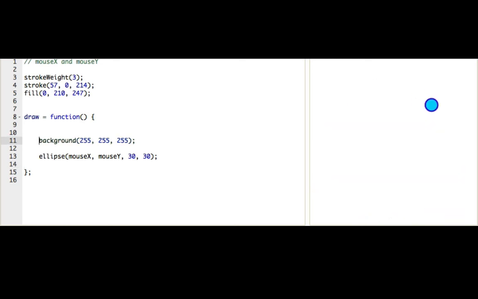Or I could even switch these variables. Let me bring back in our background. Okay, so I'll switch these variables here, mouse y, mouse x, and then see what happens. Okay, now it just feels really weird because I've got these mouse controls that are doing the opposite of what I expect them to do. But that's cool. You can imagine even making a whole game which is about trying to draw something or do something while using inverted mouse controls.